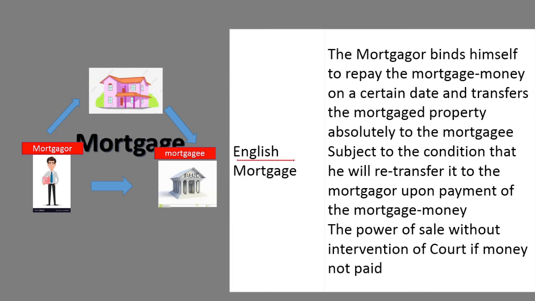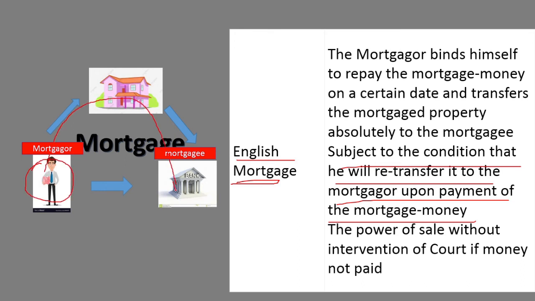Next is English mortgage. In the English mortgage also, some condition is there: subject to the condition that he will retransfer it to the mortgagor upon repayment of the mortgage money. That means the possession is with the customer's hand, and the ownership will transfer to whom? To the bank actually.